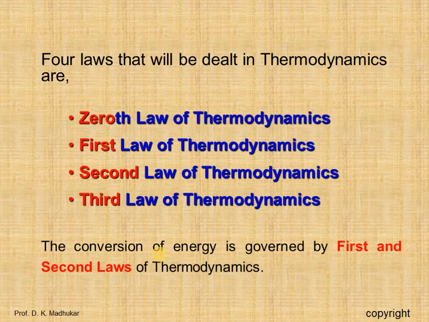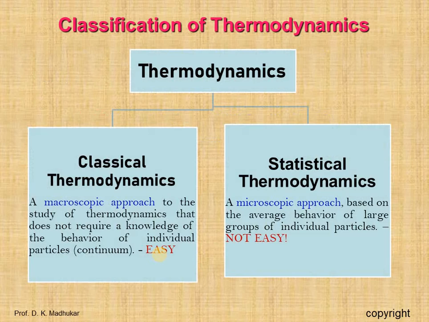The second law of thermodynamics asserts that energy has quality as well as quantity, and actual processes occur in a certain direction, from high quality energy to low quality energy, but not in the reverse direction spontaneously. The third law of thermodynamics defines the absolute zero of entropy. The first and second laws are generally about the conservation of energy. Now thermodynamics basically divides into two parts: classical thermodynamics and statistical thermodynamics.